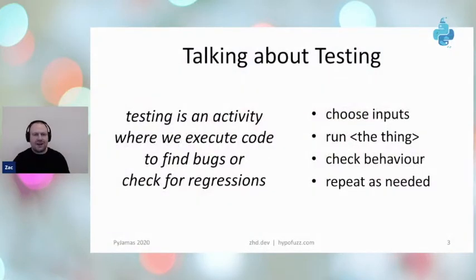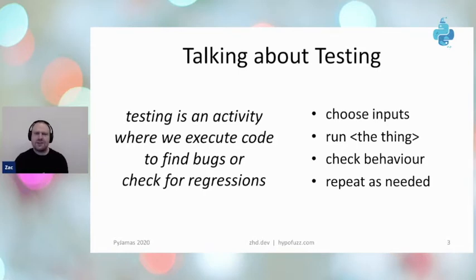So I'm talking about testing. And what do I mean when I say testing? It's that activity that most of us do where we try to run our code in order to find bugs in it, or just to check for regressions. When we're running our tests, we don't always want to find new bugs. We might just want to merge a feature in. And so the things that we do as part of testing are like we choose inputs to run on, we run our code, we check that it did the right thing with an assert statement, and then we repeat that however often we need to.